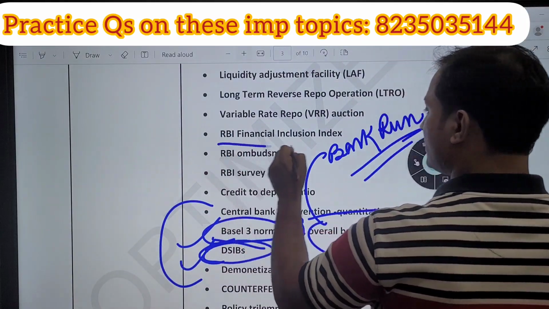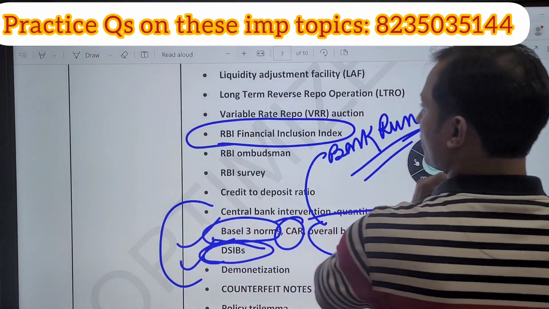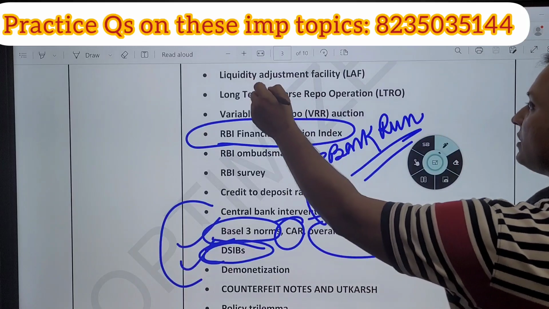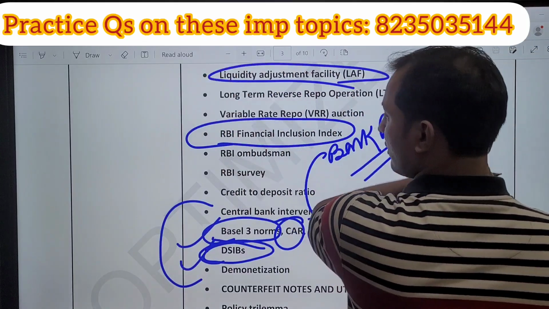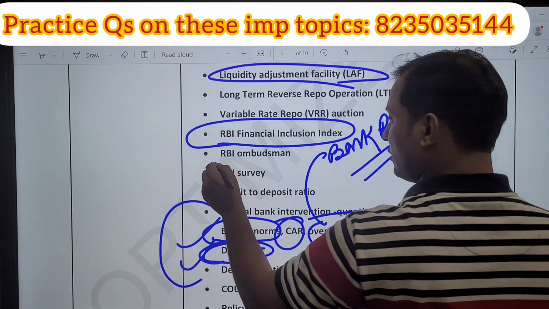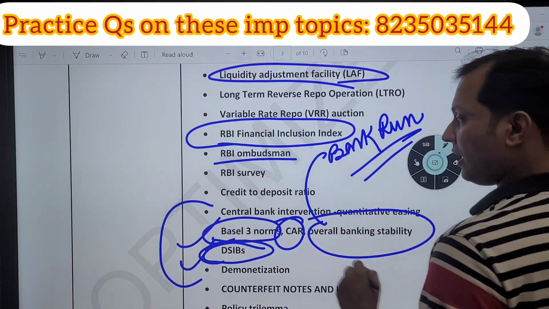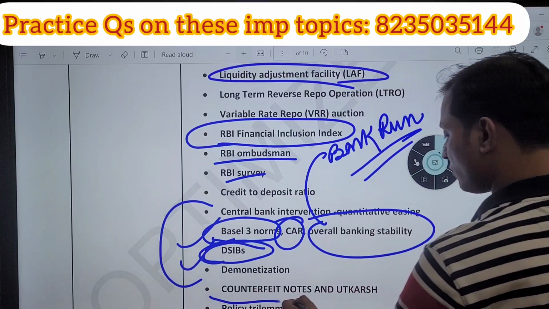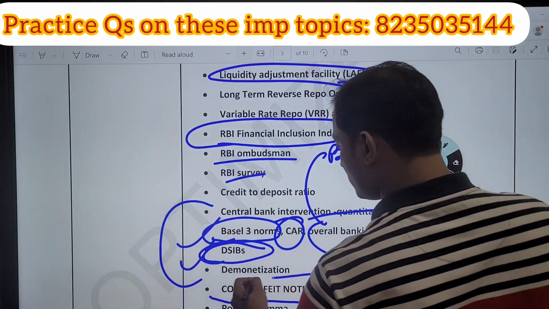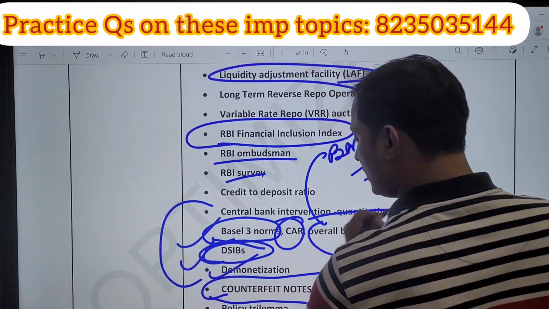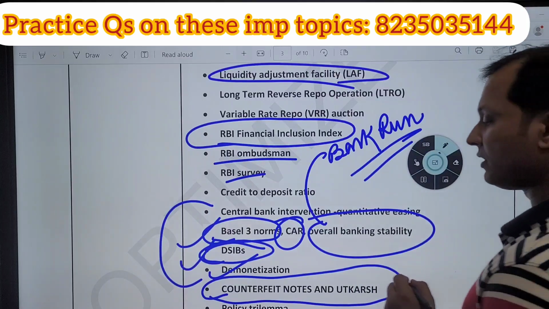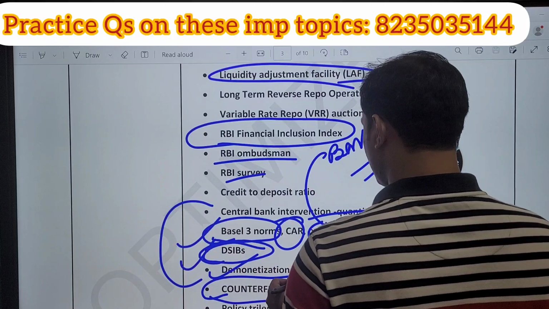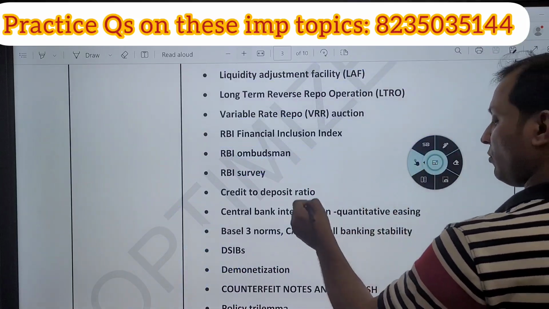Then RBI Financial Inclusion Index, very important. You need to prepare that. Liquidity adjustment facility, LAF corridor, I have already told you. Then RBI Ombudsman scheme, very important. RBI survey, you can go through it. Then counterfeiting of notes and Project Utkarsh. Demonetization judgment has also come this year. Counterfeit of notes and Project Utkarsh, again very important.